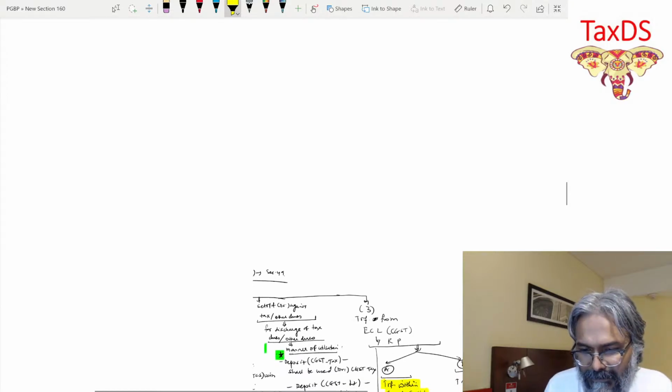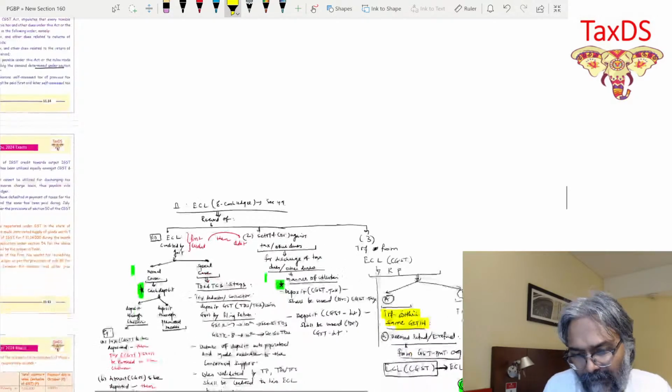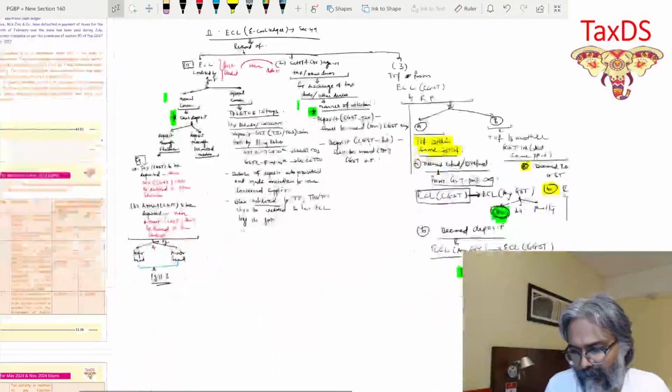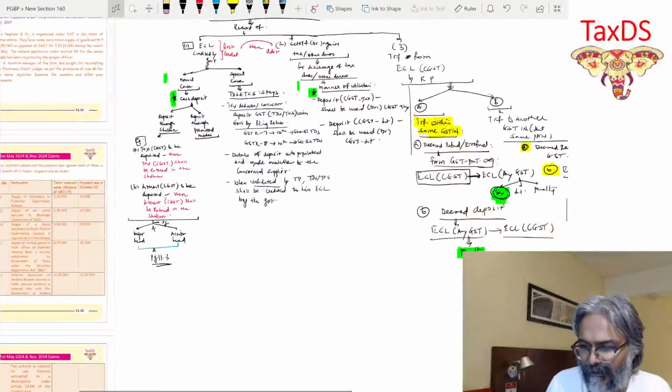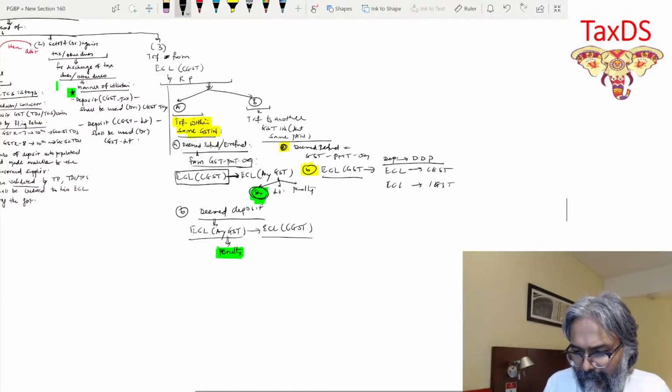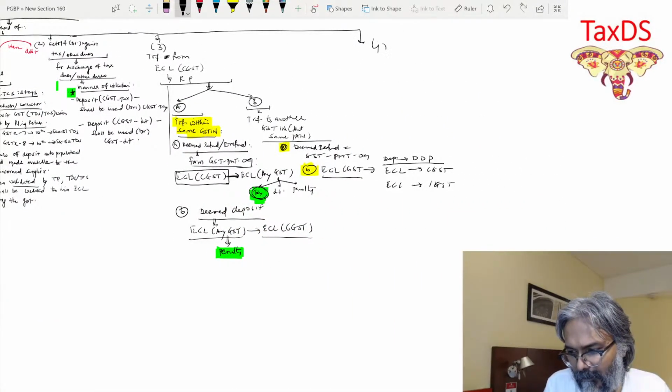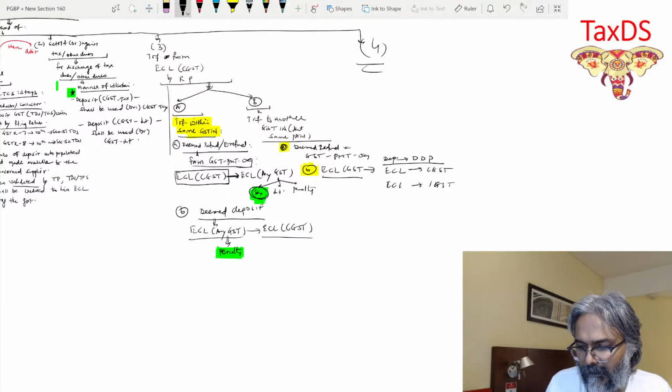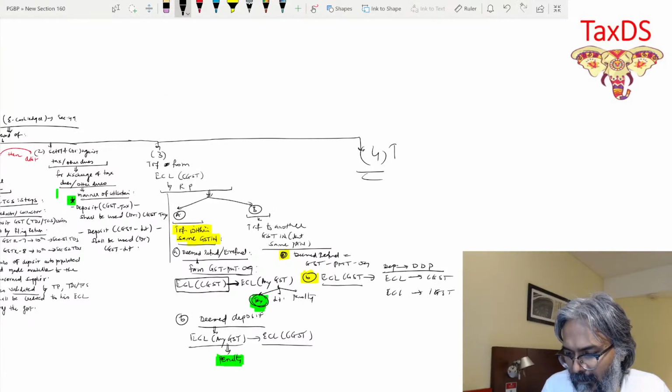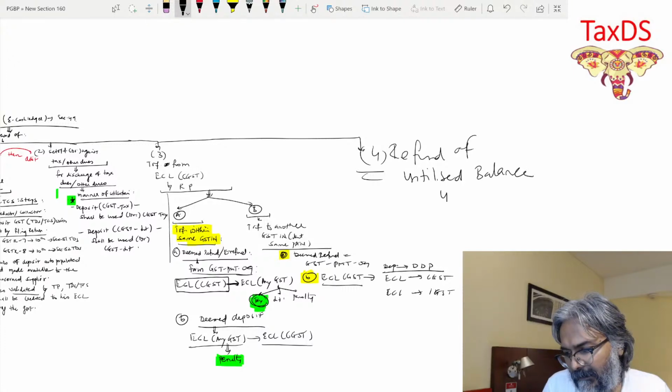And now, students, in this particular context, once you're done with this, go to our last particular point. And that last point is also known to you, everyone. Point number 4, students, is about refund of unutilized balance.